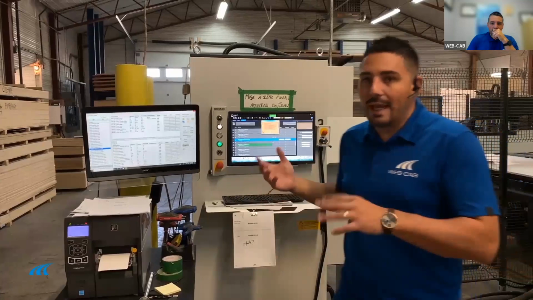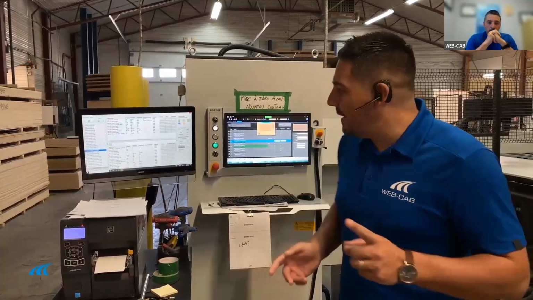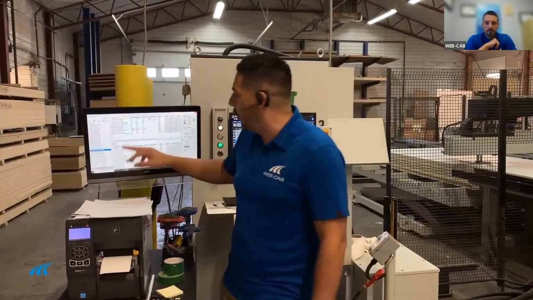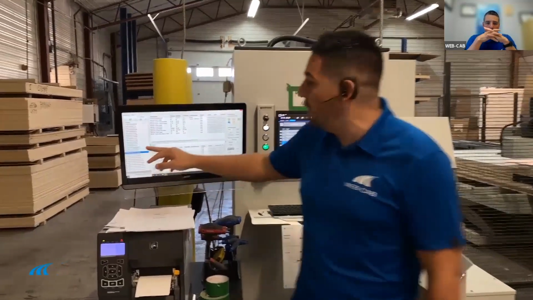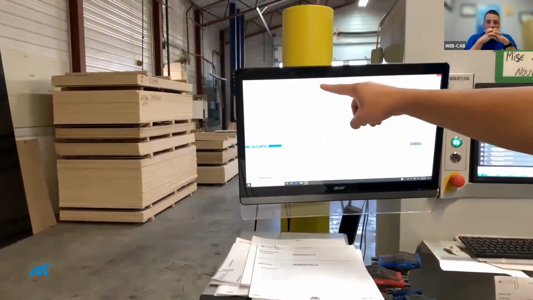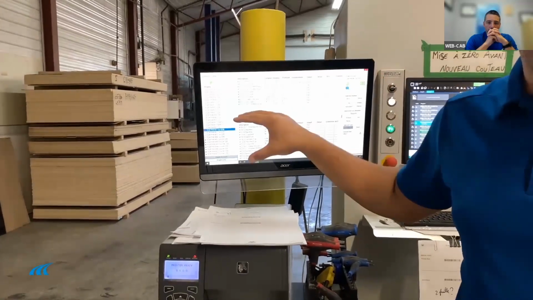Now, what we want to explain today is that Production Assistant is used in this facility to track the project everywhere in the shop, and to know in real time where the project is and at what station. The first thing to understand with Production Assistant is that there is no library. We take your data directly from your CAD/CAM system and import it into the system. So what you're seeing right here are all the work order projects coming in from your CAD/CAM system. You're seeing all the products and all the loose items generated for a specific work order.